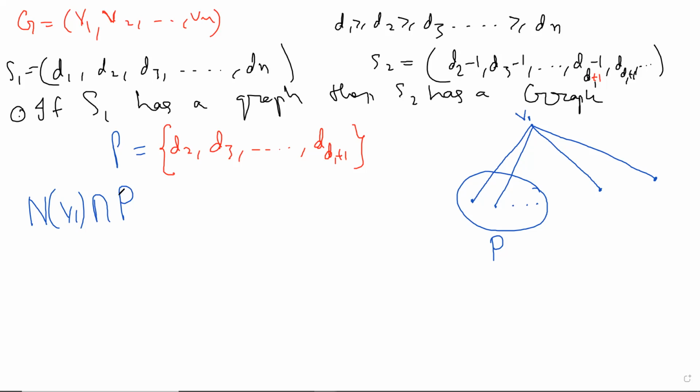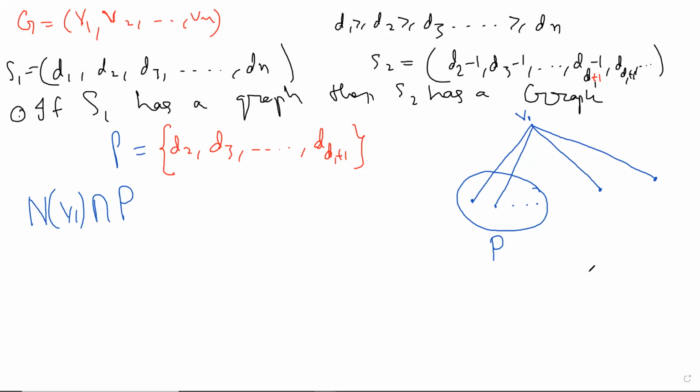In some sense, yes. That's right. But more precisely, without disturbing the degree sequence at all. We want to kill some of the neighbors of V1 and give new neighbors of V1 inside P, but we don't want any vertex to change its degree. We want to keep the degrees invariant. You see? Sometimes you have to spot the invariant, but that's the first step in this problem. We want to keep the degree invariant.